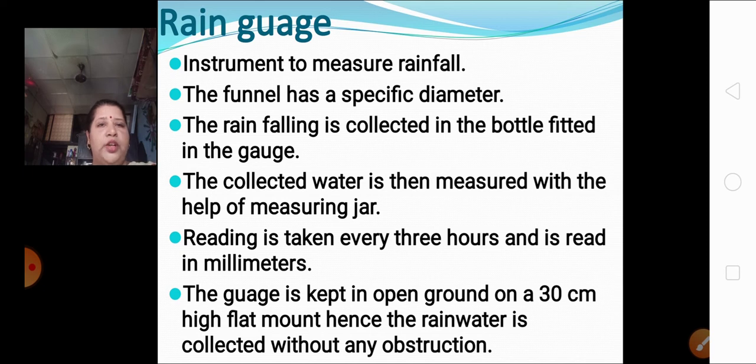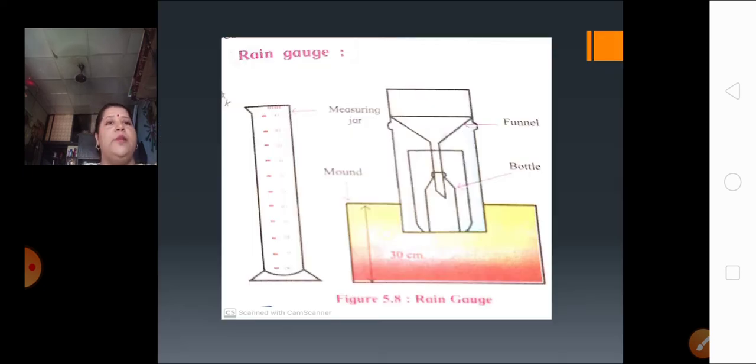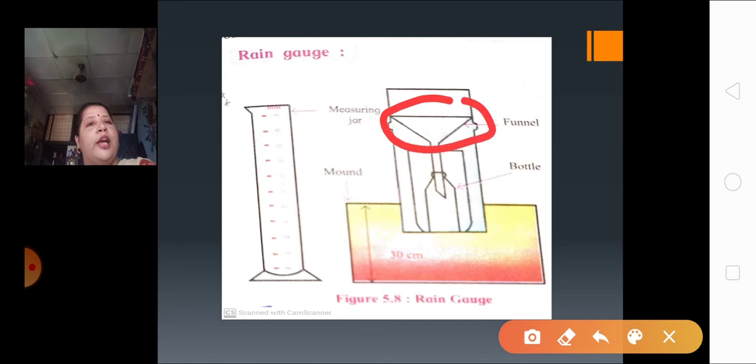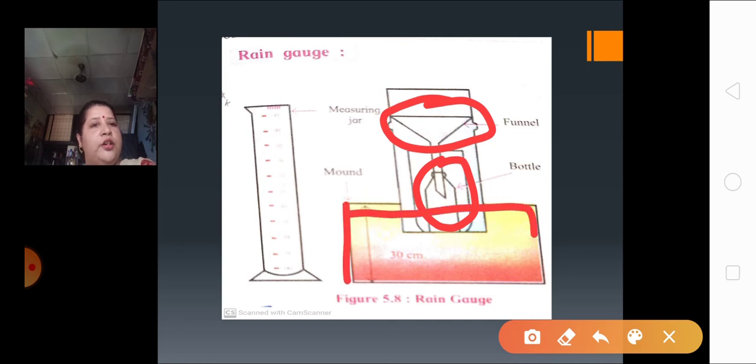So, understood everyone, what is a rain gauge? Here we have learned about the rain gauge: a funnel with a particular diameter is fitted to a bottle in the gauge. Now this is kept on a 30 centimeter mount.